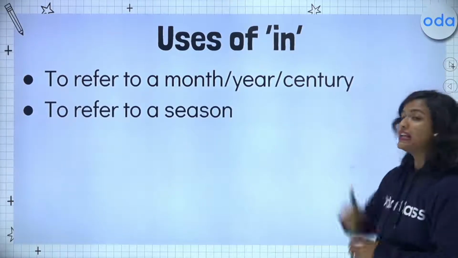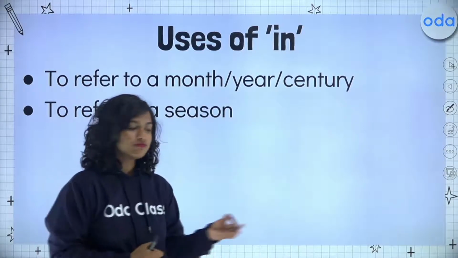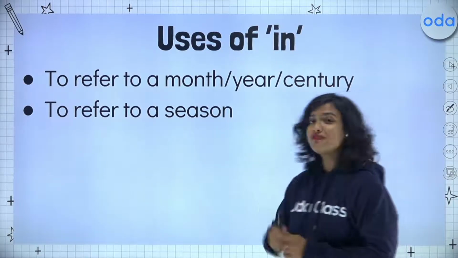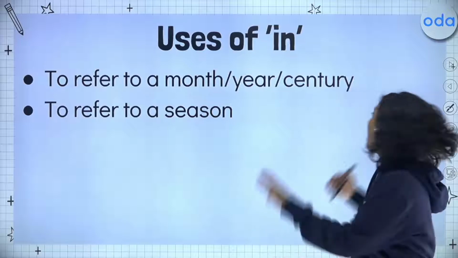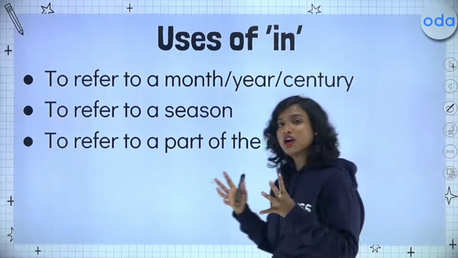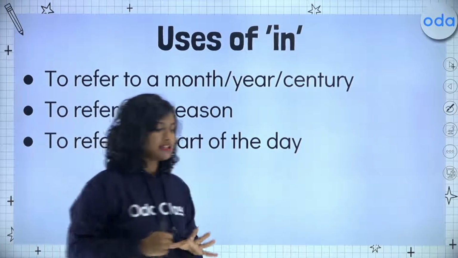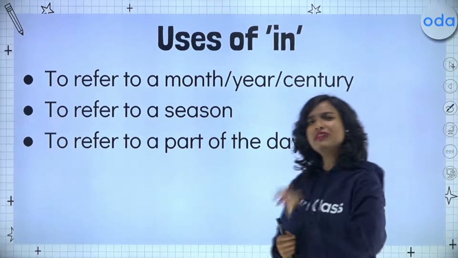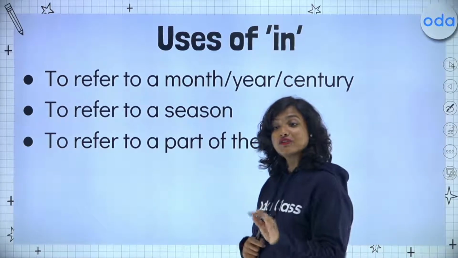The next use for in is to refer to a season. For example, January comes in the winter season. So once again, we have our preposition of time, in, being used in this case. And our last use for our preposition in is to refer to a specific part of the day. For example, we have lunch in the afternoon. So you see, we have 3 uses for in when it comes to a preposition of time.